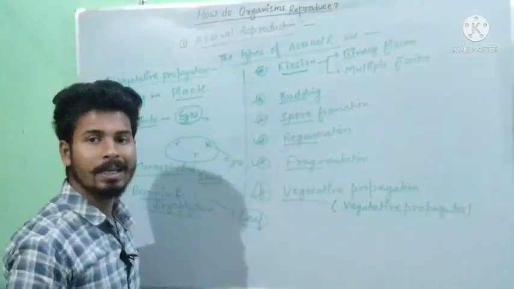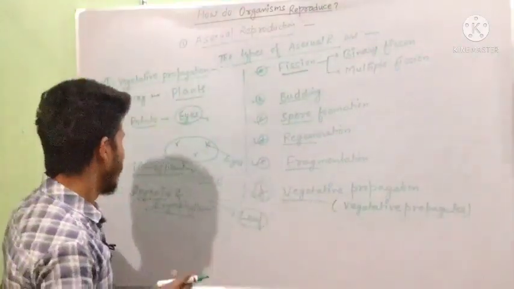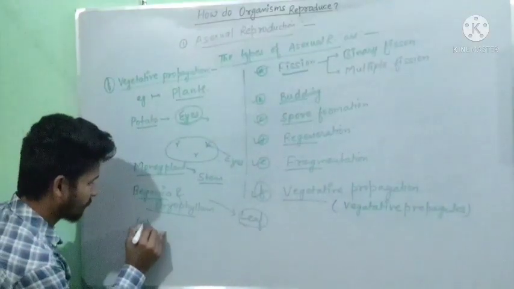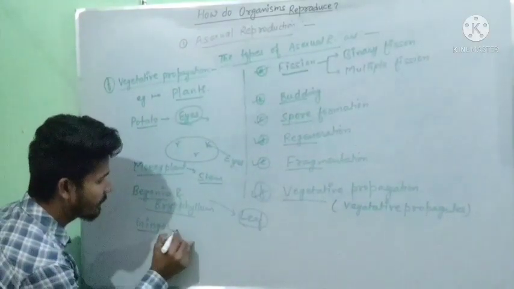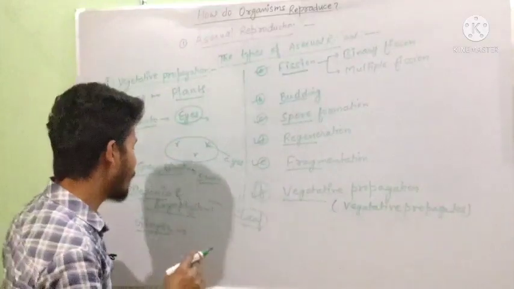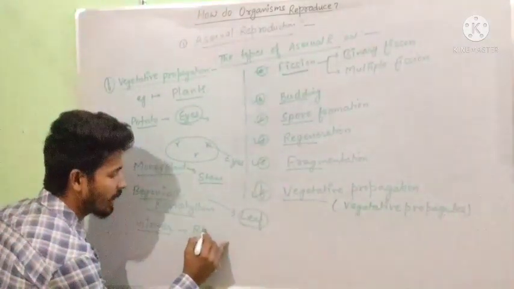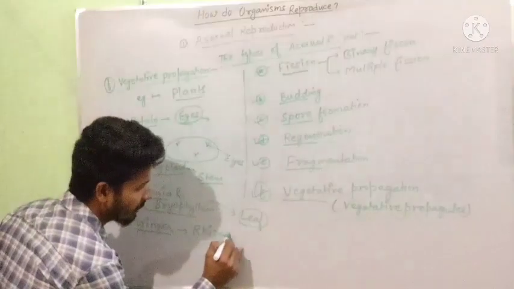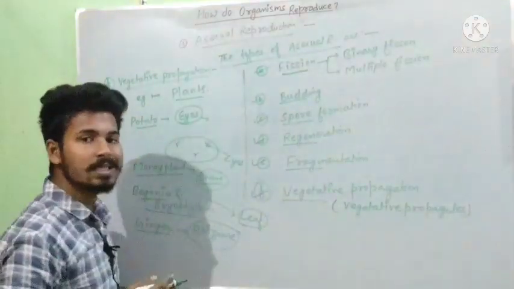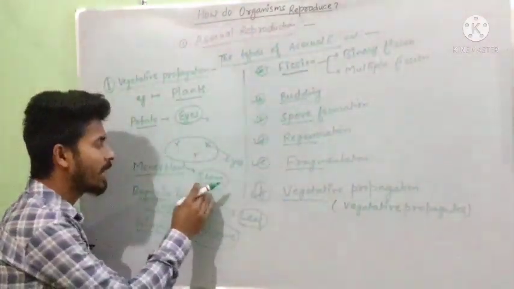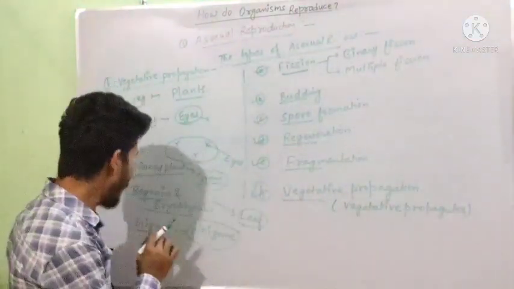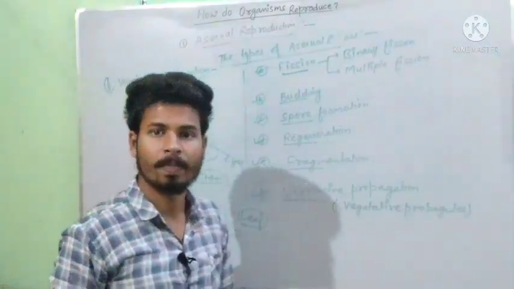By their leaves only they generate themselves. Now another example is ginger, and this ginger is generated by its vegetative propagule structure named rhizome. We studied that potato has its eyes, money plant has its stem, begonia and bryophyllum have their leaf, while ginger has its rhizome.